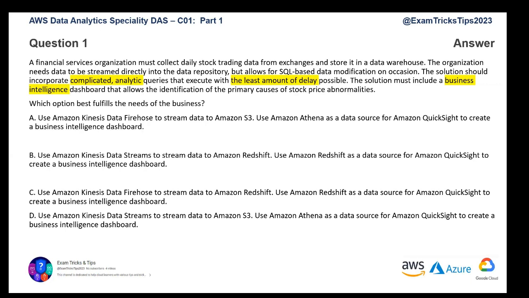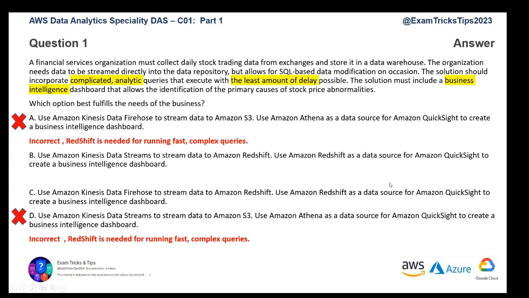Now, some of these options do not have Redshift at all. Option A doesn't have Redshift, option D doesn't have Redshift, and that is going to help you eliminate option A and D because they don't use Redshift. We need to run complex queries, so those are the incorrect options. So you're straight away down to two. You are left with option B and option C.